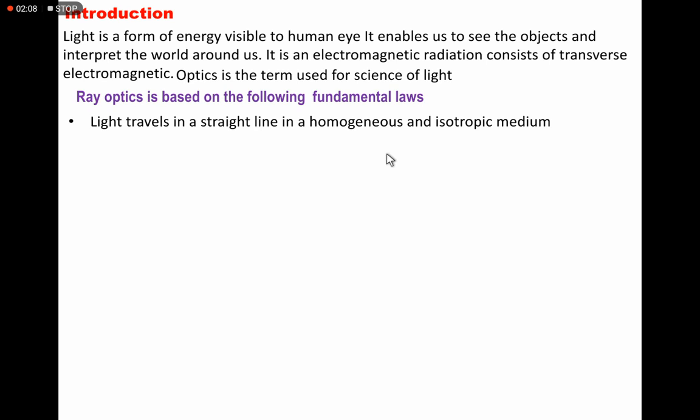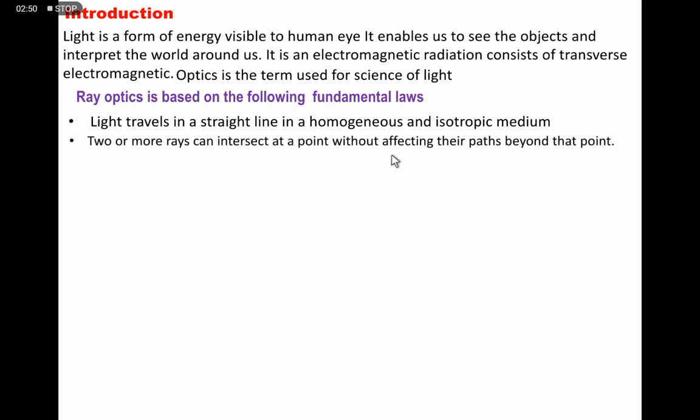First law is light travels in a straight line in a homogeneous and isotropic medium. Okay, this is the first fundamental law. Light always travels in a straight line in any medium. Just now I said light is a transverse electromagnetic wave. Electric and magnetic vectors are mutually perpendicular to the direction of propagation of the wave. We'll learn this briefly in 12th standard.